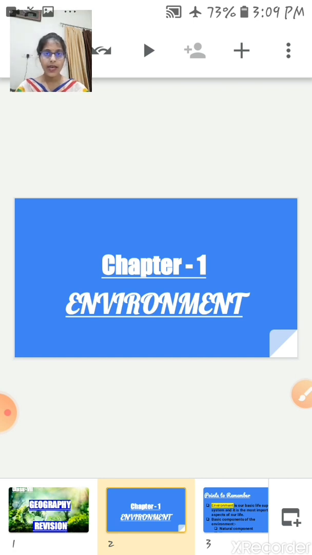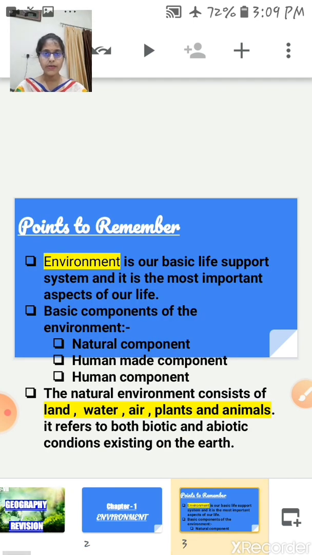Chapter first, environment. So now just tell me children, do you remember what you have learned in this chapter? Yes, in this chapter we discussed what is environment, why is environment changing, and what are the basic components of natural environment. So let's start with the points to remember. But before that children, just do one thing, take out one rough notebook and pen to write down the important points. Okay, so let's start with the points to remember.